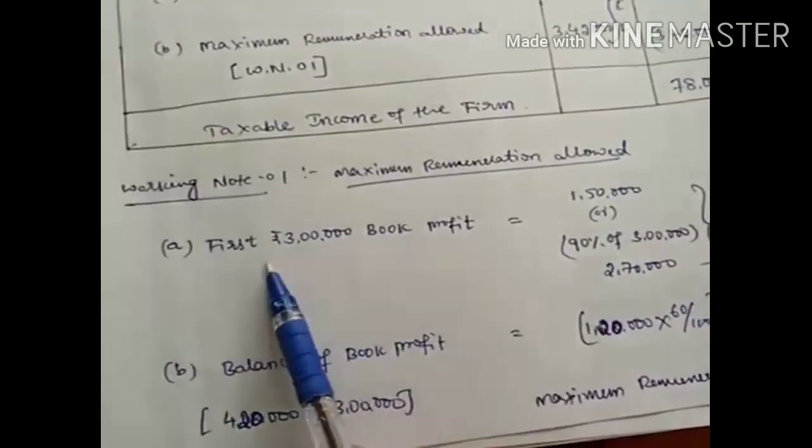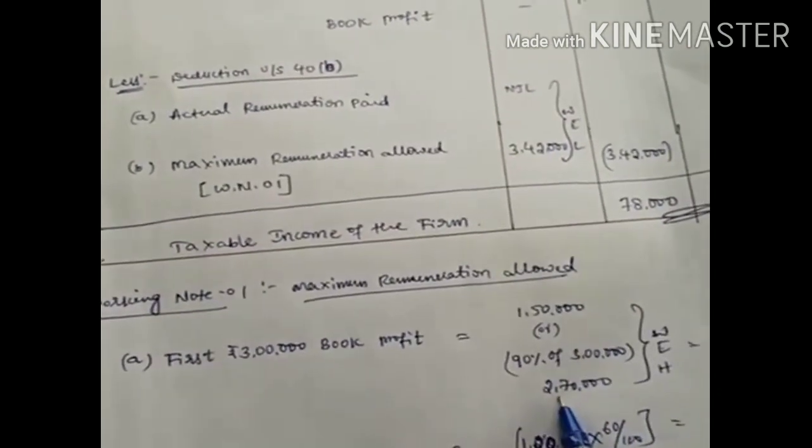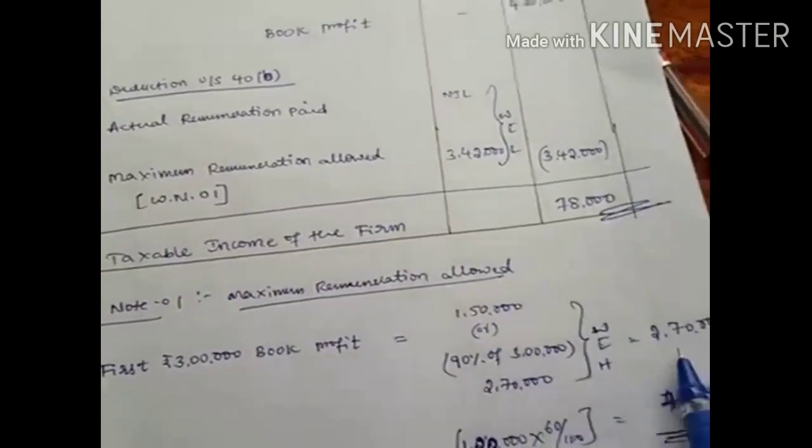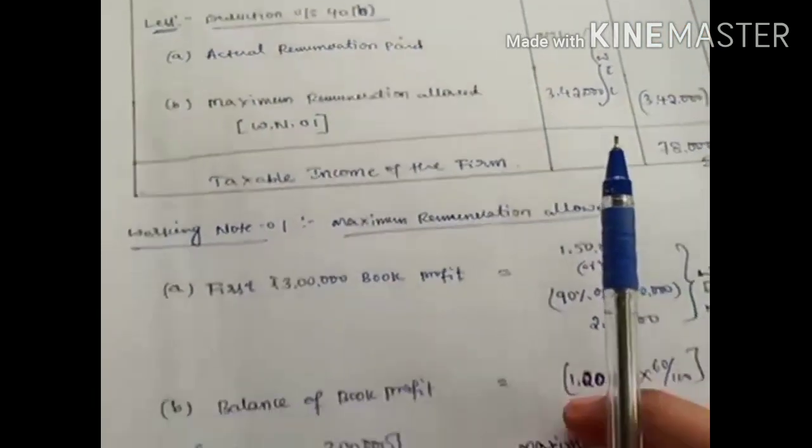In working note 1, for the first 3 lakh we have to calculate 1,50,000 or 90% of 3 lakh. 90% of 3 lakh means 2,70,000. Whichever is higher is 2,70,000 only. Next, the balance of book profit.